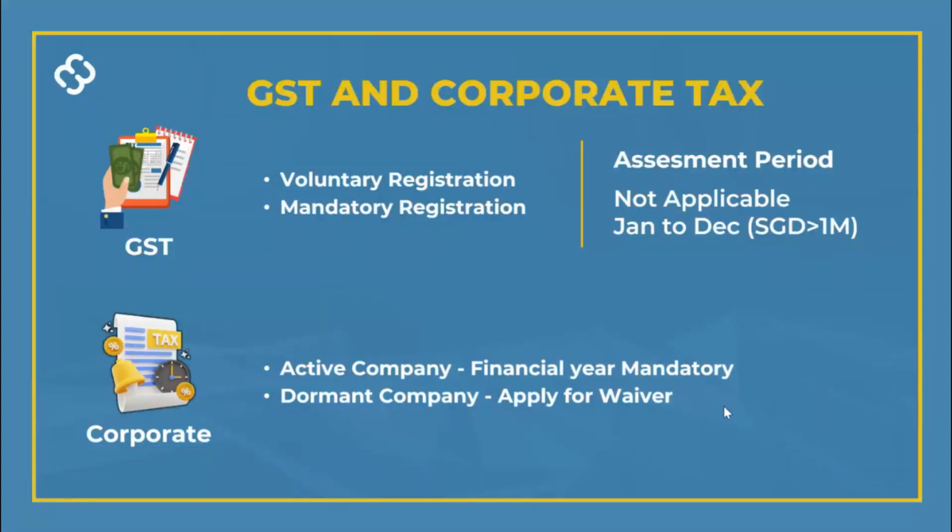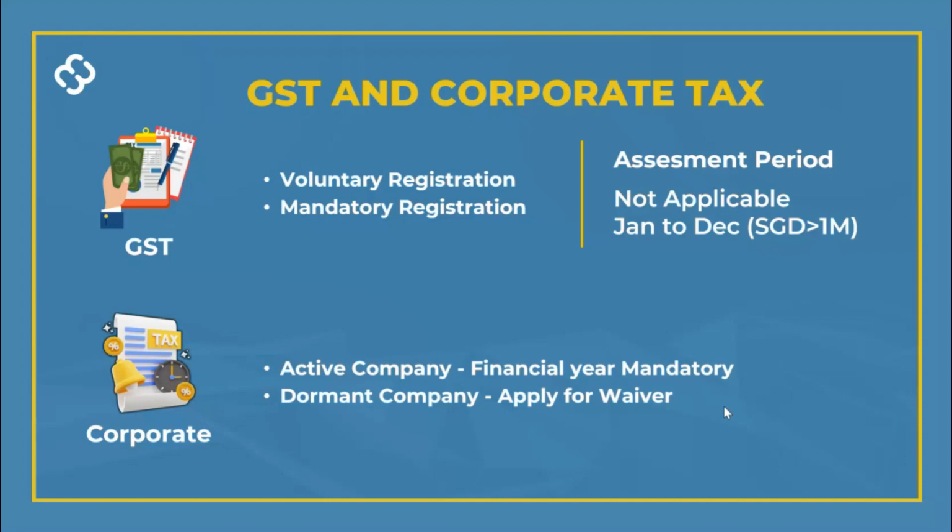And this transaction volume has to involve taxable supplies, meaning your sales of goods and services within the geographical location of Singapore. If your sales outside Singapore is 1 million, but the local sales within the confines of Singapore is less than 1 million, you can treat it as non-taxable supplies. So even though it crosses $1 million, you have a choice whether you want to register for GST or not. Okay, for companies that want to register for GST below the 1 million mark, you can do so by applying for voluntary registration. Of course, voluntary registration is subject to the Comptroller of GST approving your application to be registered.